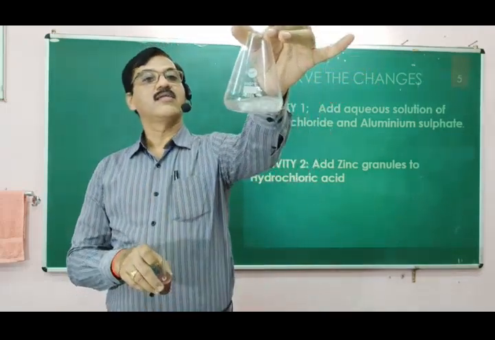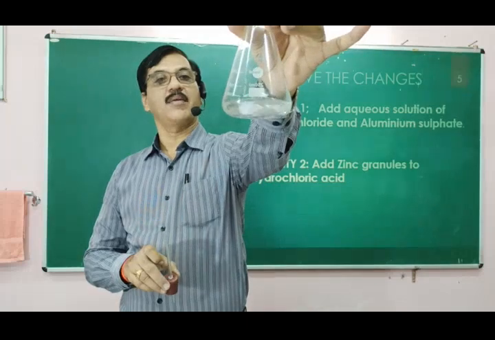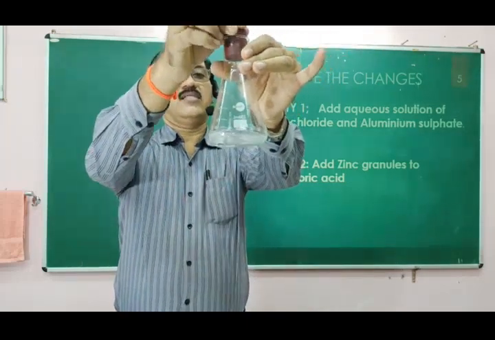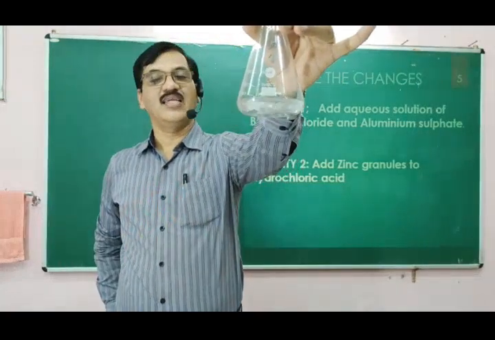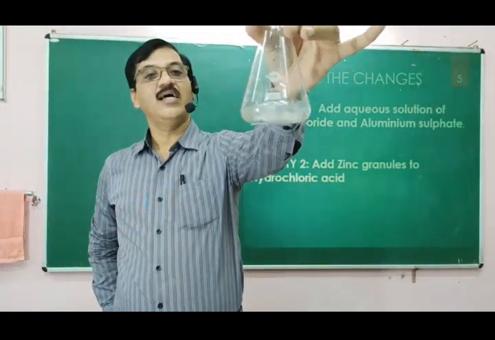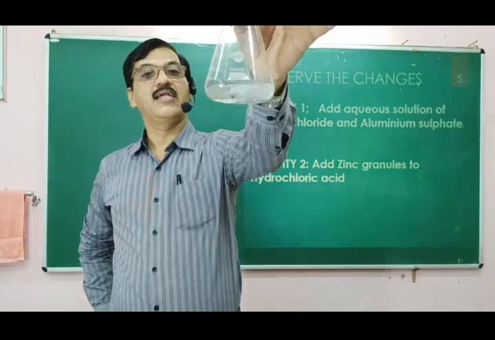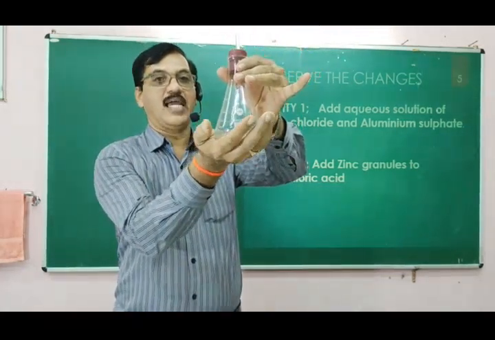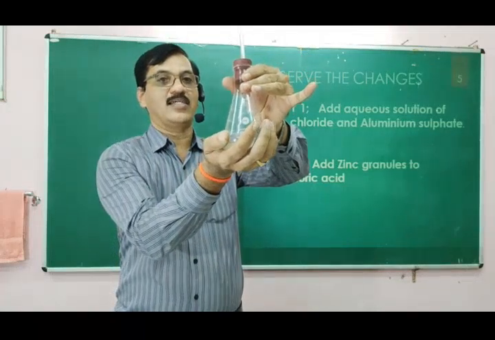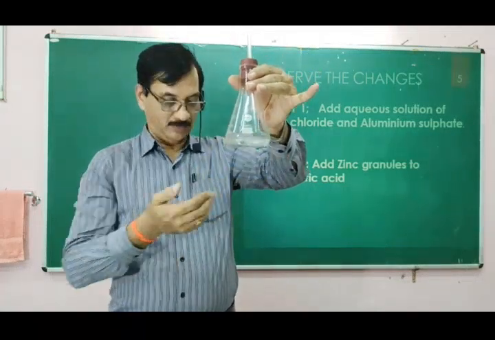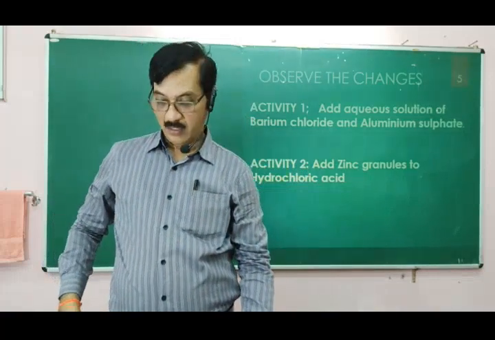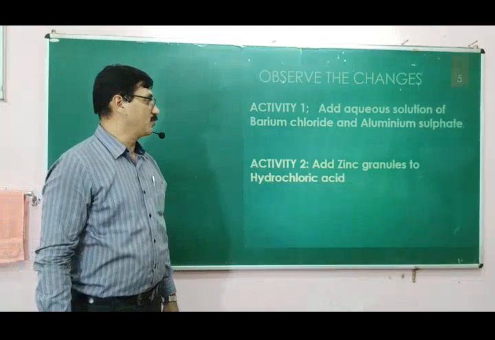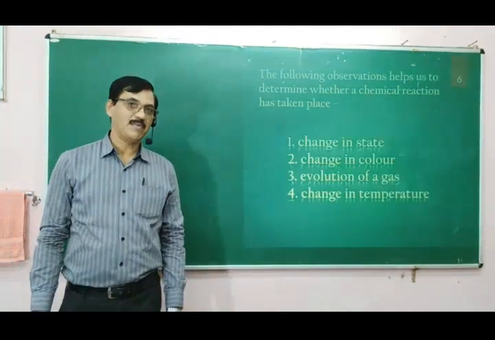You can see gas again coming out of it, and the rate of the reaction increases after some time, and you can find there is a change in temperature also. After some time you may find it is somewhat hotter. So these are the things that we observe when there is a chemical change.